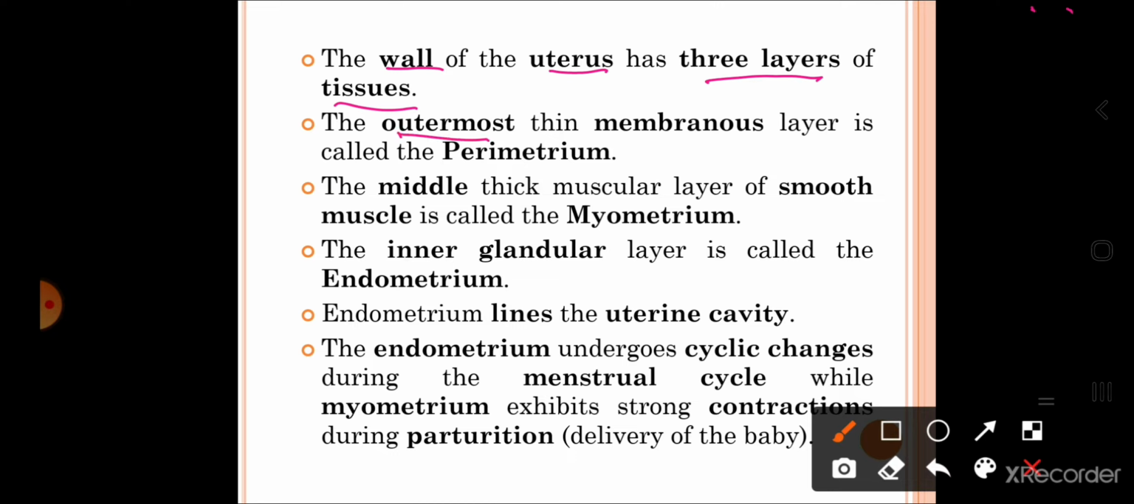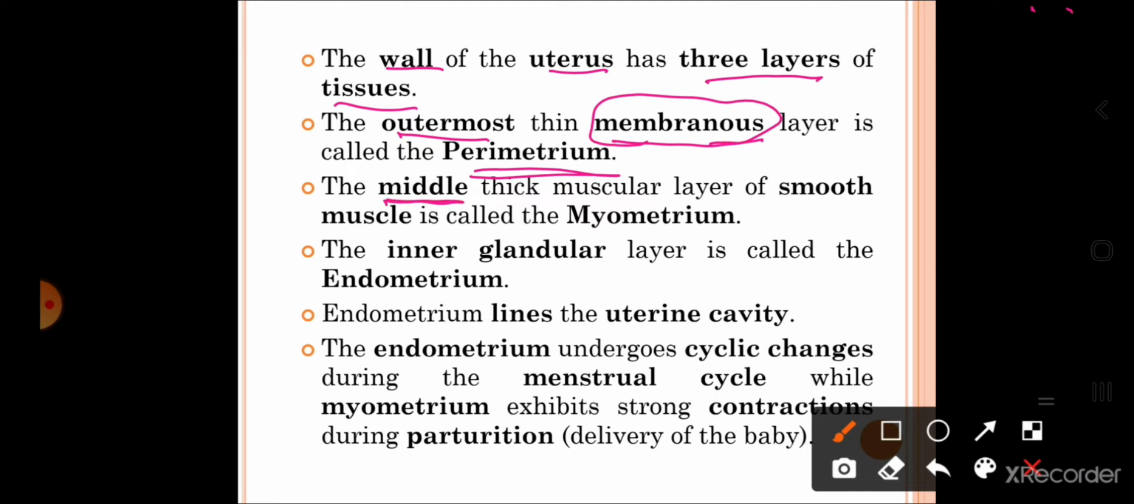The outermost thin membranous layer is called as perimetrium. I told you how many layers are present in the wall of the uterus? 3. The outer layer is called as perimetrium. Peri is surrounding. Surrounding is outer side. So the outer layer is membranous, and this layer is called as the perimetrium.